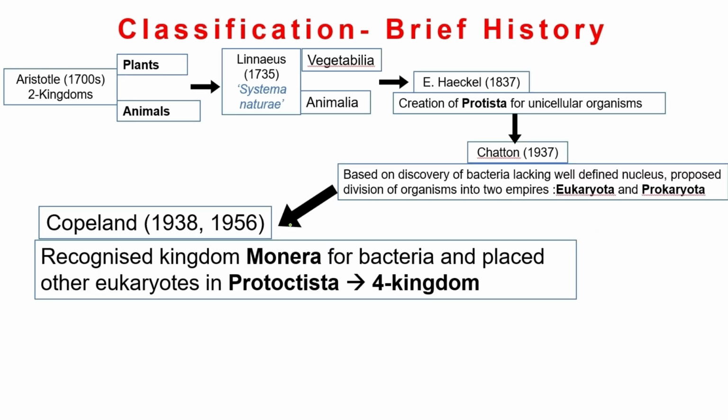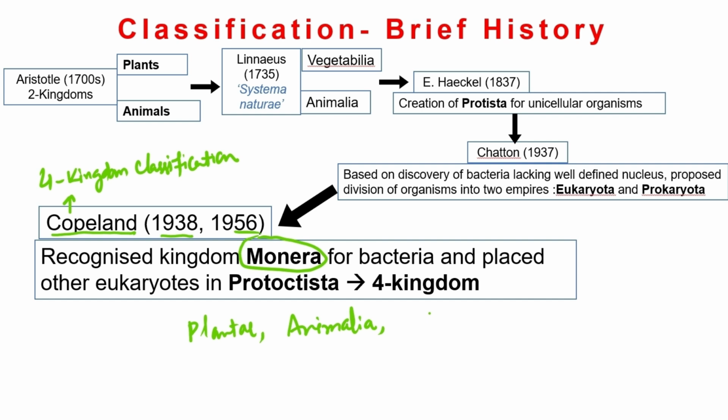Then it was Copeland in 1938 and 1956. He recognized kingdom Monera. That means he gave us the four kingdom classification. So now we have four kingdoms: one, Plantae; second, Animalia; third, Protista; and Monera. Copeland is credited with the creation of the fourth kingdom known as Monera, and he placed all